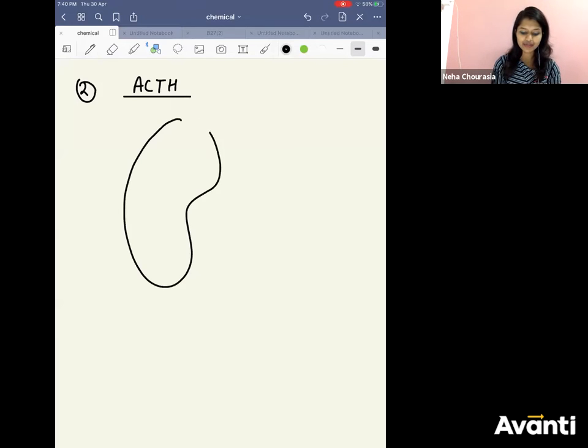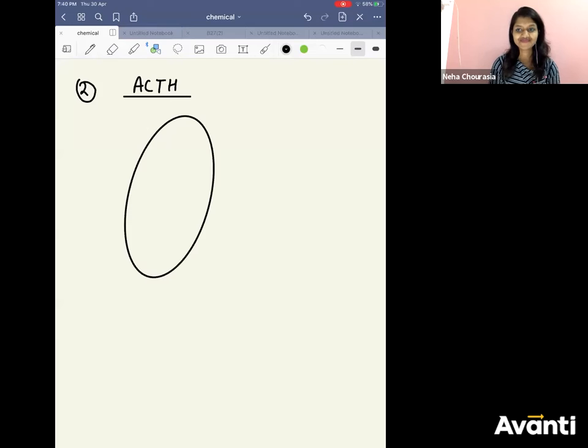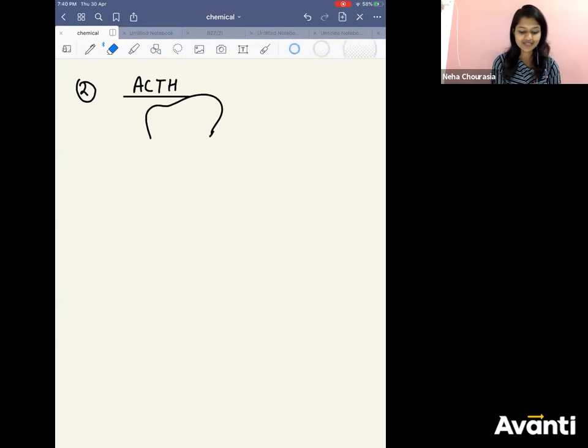Always remember that you have a gland on the kidney, above the kidney, the suprarenal gland.